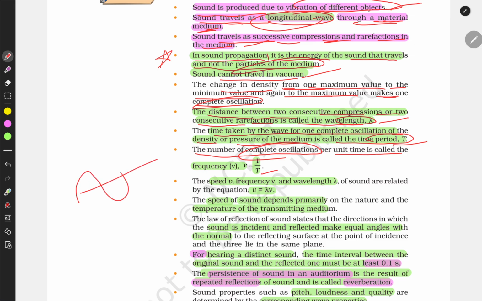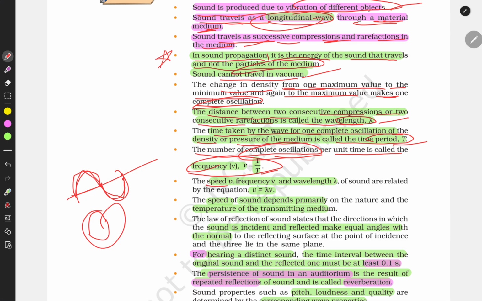Complete oscillation means it goes up and it goes down, a complete cycle. This half circle is there and this half circle is there, and the circle completes. The more complete oscillations per unit time, the more the frequency, and vice versa.